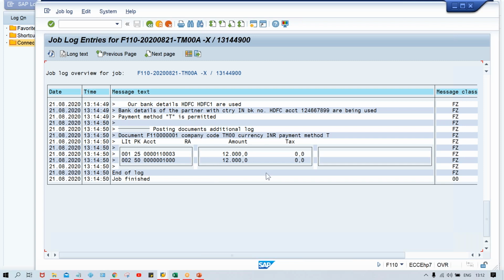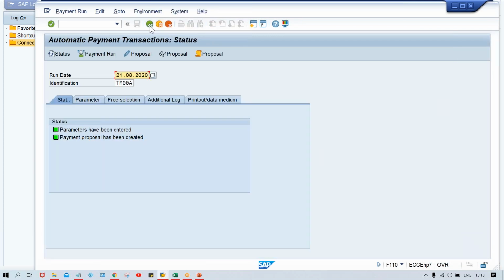Look here, the accounting entry is taking place. This 1000 is your bank GL, which is going to be credited, and this is your vendor number, which is going to be debited. So everything is perfect, and 12,000 only is there. Now you just click on the back button here.